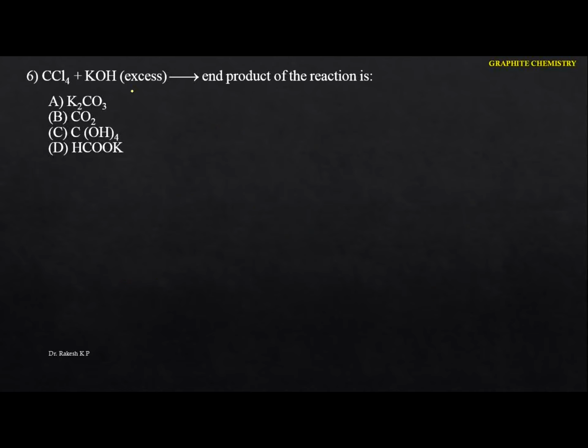The carbon tetrachloride plus potassium hydroxide, X is the end product of the reaction. Okay, just go to this one here. So whenever carbon tetrachloride reacts with potassium hydroxide, it gives carbon dioxide, and also we are going to get potassium chloride, and also we are going to get water. Okay, the reaction is not balanced. Let me balance the particular reaction. The 4, and here we are going to have 4 KCl. This will be 2H2O. Okay, just identify this one.